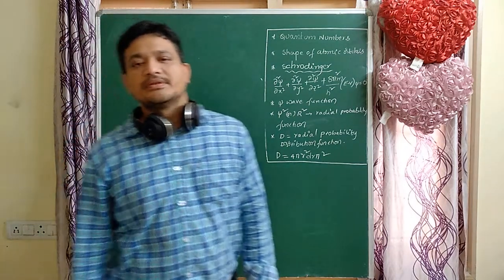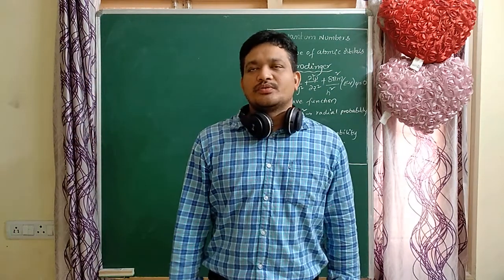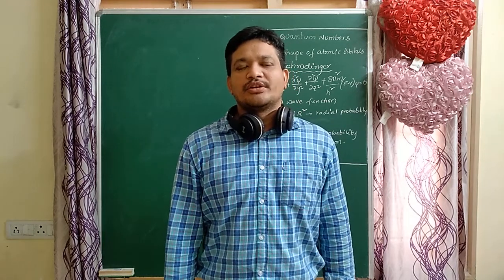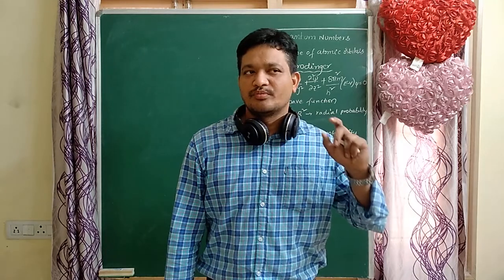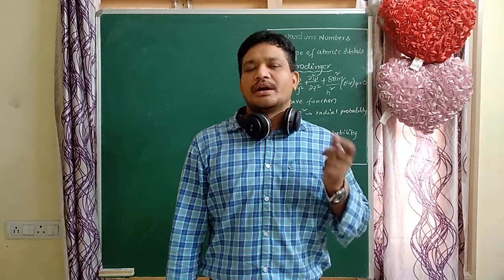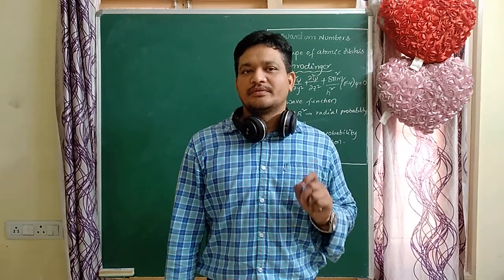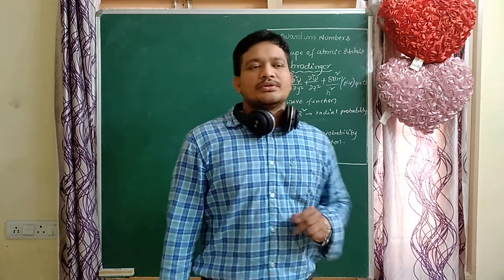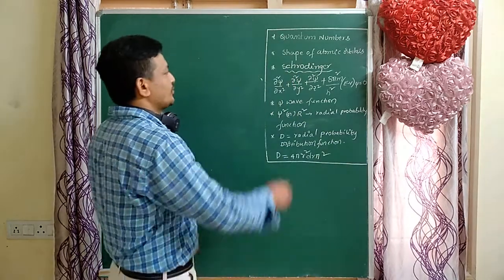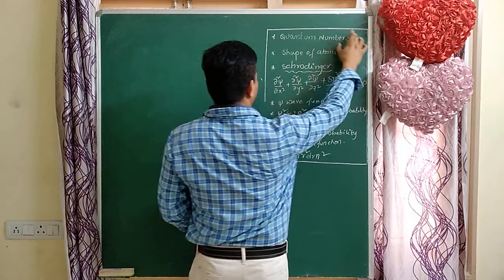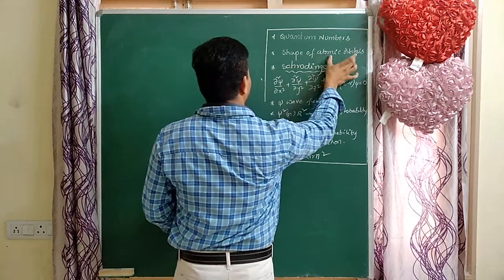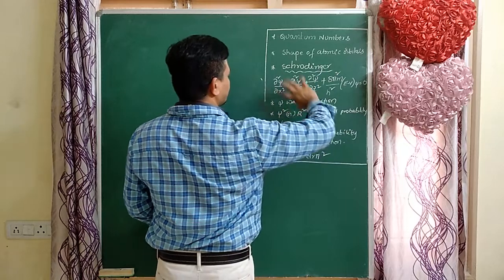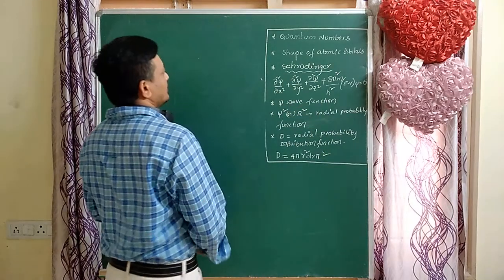Hi students, in previous videos we discussed some important topics in atomic structure. Now we will discuss some more important topics in atomic structure. The topic is very useful for you. So what is the topic? In previous videos, quantum numbers were completed. Now we will discuss the shape of the atomic orbitals, the Schrodinger wave equation and its applications.